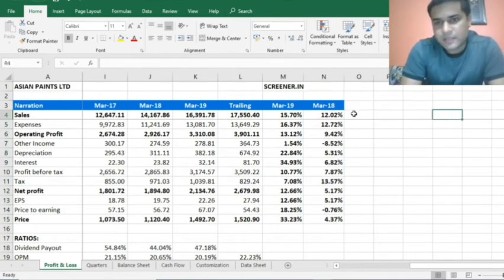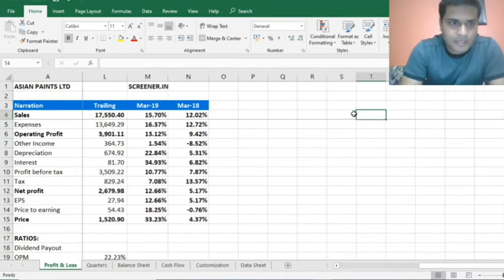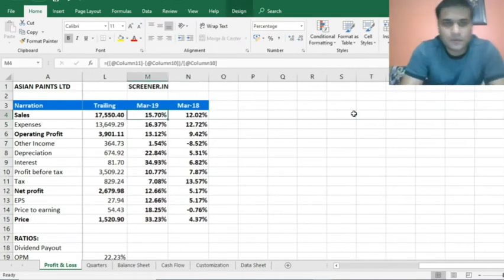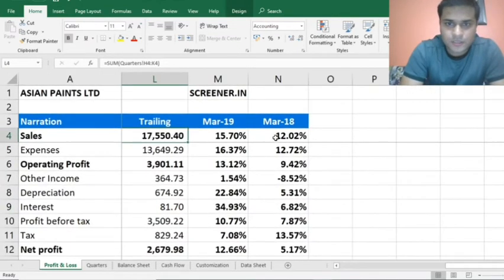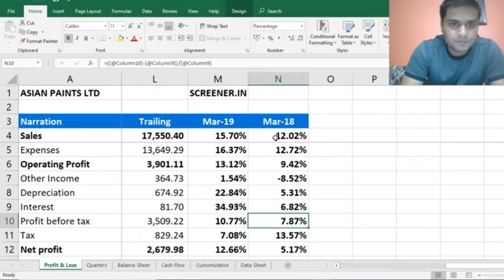Now let's compare these two figures. I think the things are visible now. I'll enlarge it to make things even clearer.